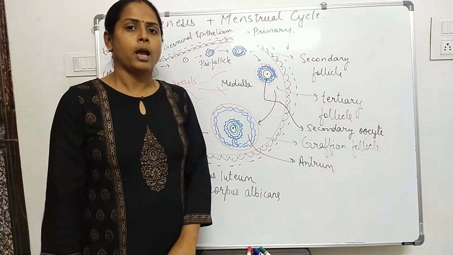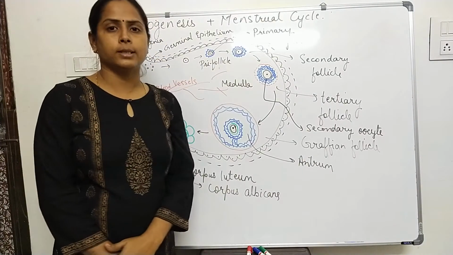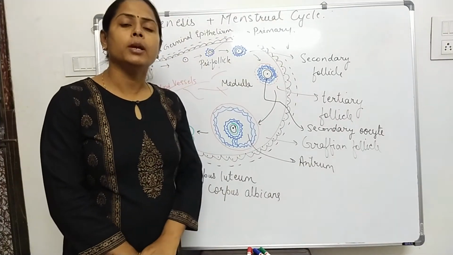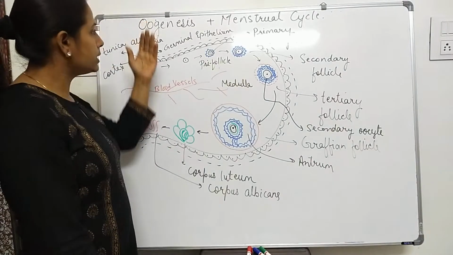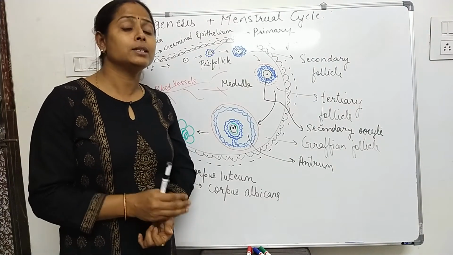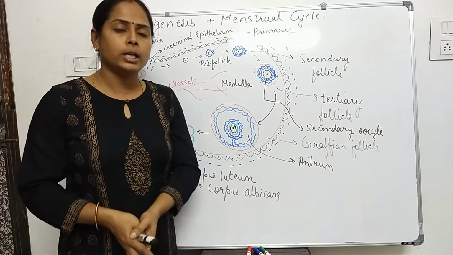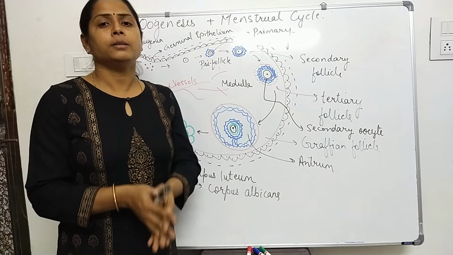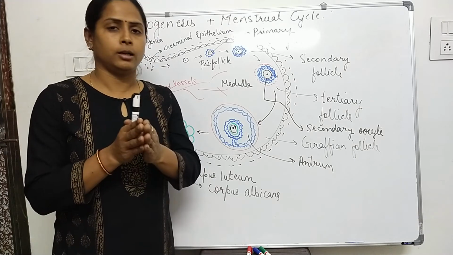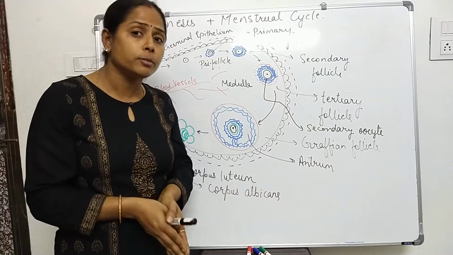This is Trupti Jain and I am going to explain my biology topic, the process of oogenesis that takes place in the female human body. Oogenesis is basically a process of gametogenesis. Gametogenesis means the synthesis of gametes that takes place at the age of puberty in male and female. In the male it takes place in the male gonad, and in the female it takes place in the female gonad.